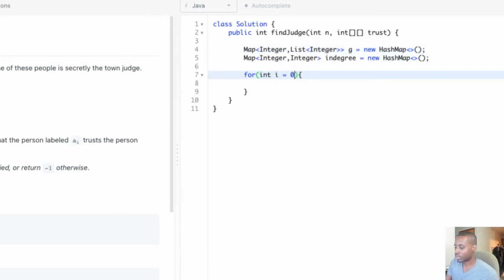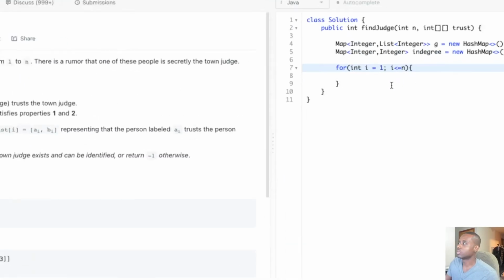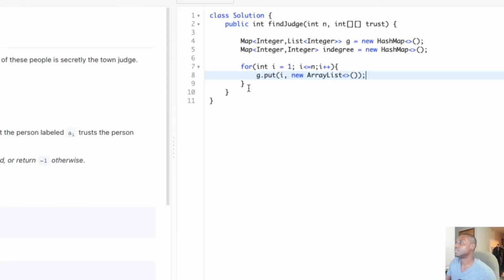So this is going to help us in the initialization step. It's labeled from 1 to n, so very important, labeled from 1 to n, guys. That's why I'm doing this: from 1 to n, i++, you put i, and then a new array list. All right, so now we have that.